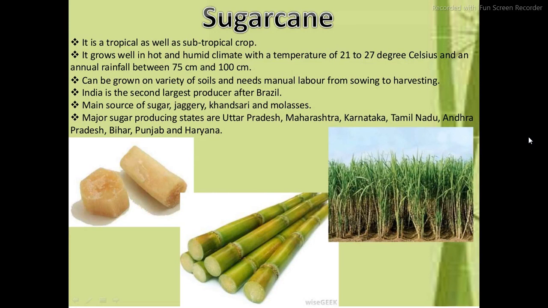It grows well in a hot and humid climate, with temperature 21 to 27 degrees Celsius and rainfall between 75 and 100 centimeters. India is the second largest producer after Brazil. Sugarcane is the main source of jaggery, khandsari and other things. Next, the areas are mentioned here.